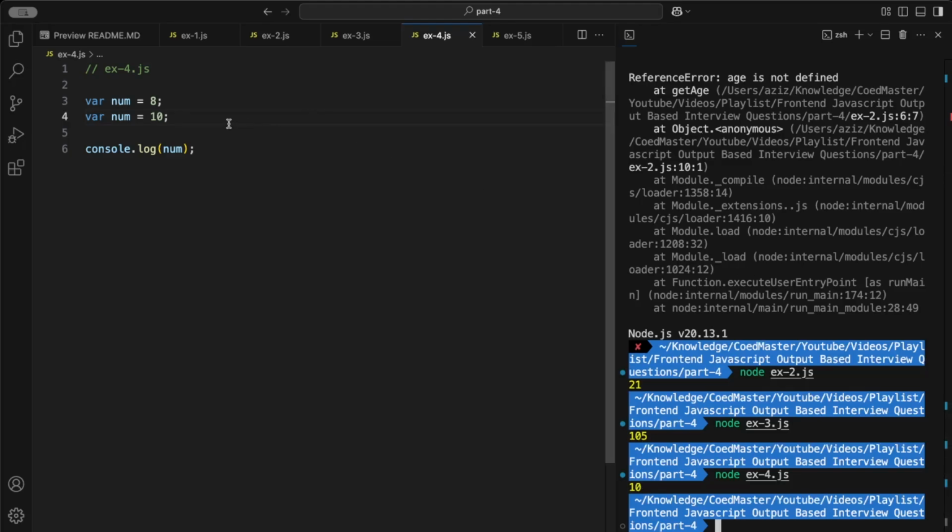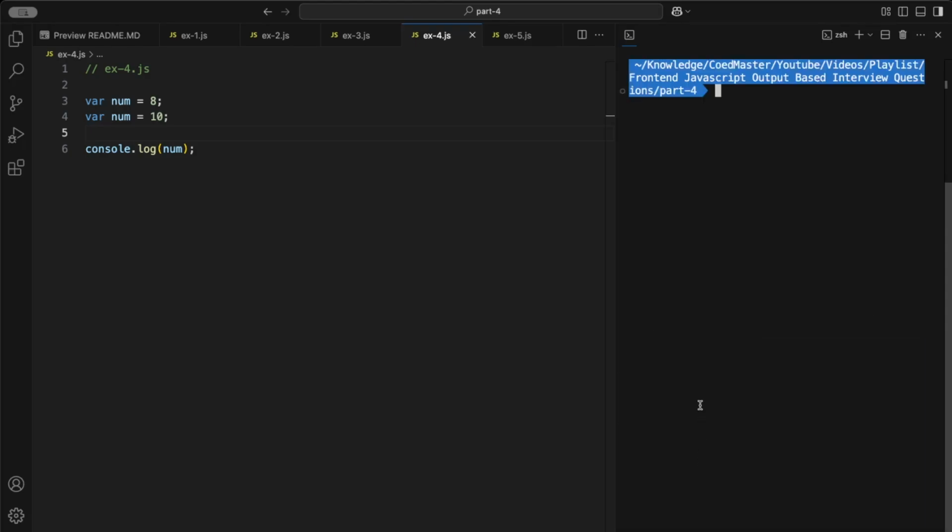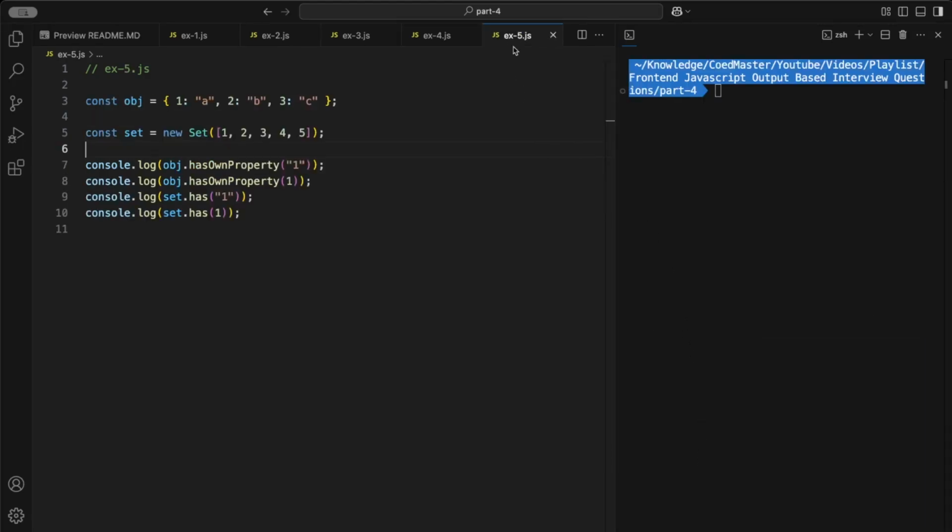Because with the var keyword we can declare multiple variables with the same name, but this is not the case with let and const. So over here first it's gonna declare the num variable with the value 8, and then it's gonna declare num variable again with the value 10. So the 8 value will be overridden by the value 10, which is why we got 10 over here. Great. Now let's move to the last question of this video.